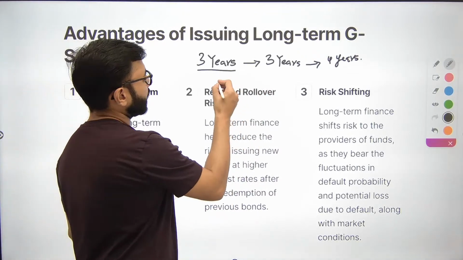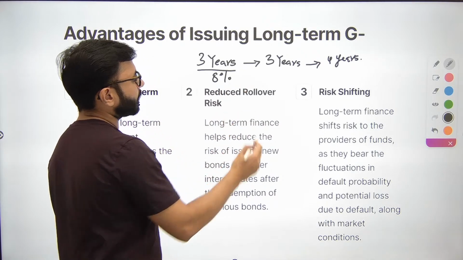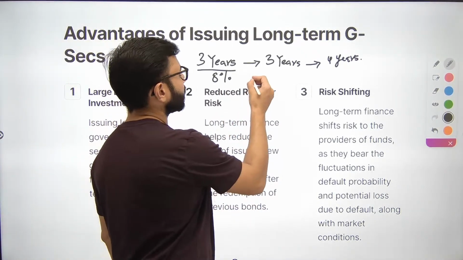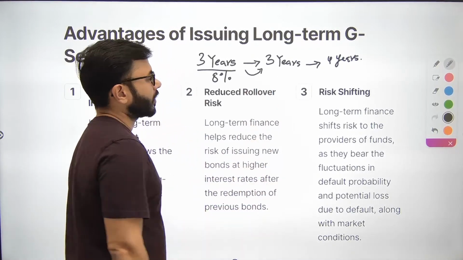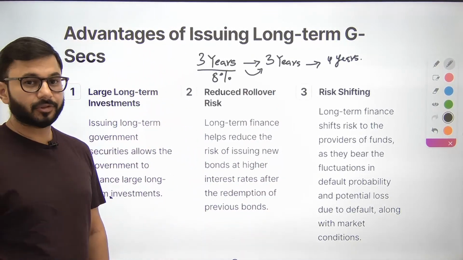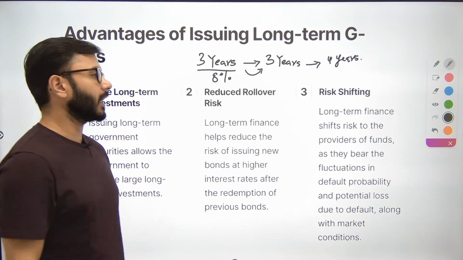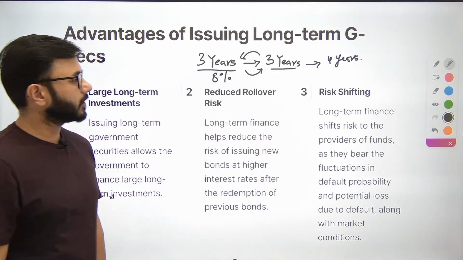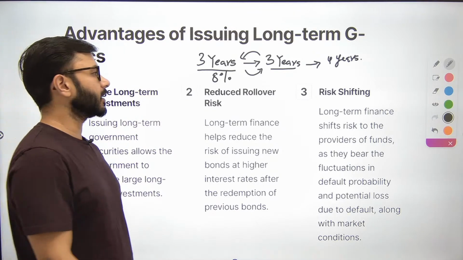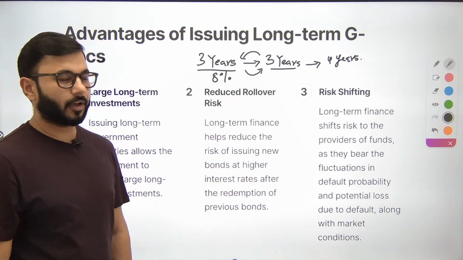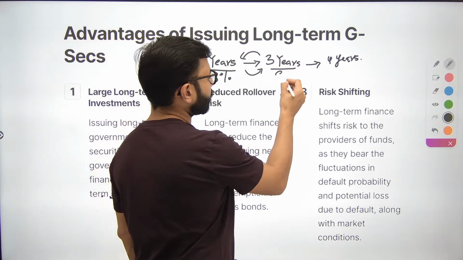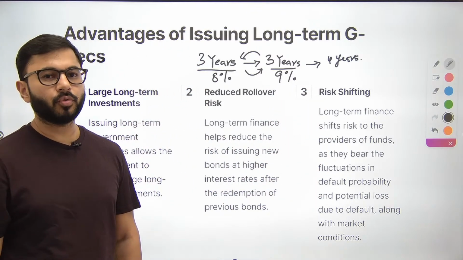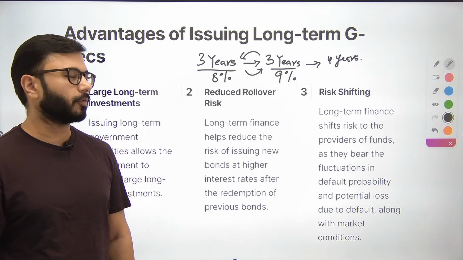What will happen? Let's say you borrowed this at 8% per annum compounded annually. After 3 years, you somehow have to give this money back and raise the money again. What will you do? Whatever money you get through this, you will try and return, and you will raise the money again after 3 years. Now, when you go back to the market and try and raise the money, you might be able to get it at a higher rate of interest.